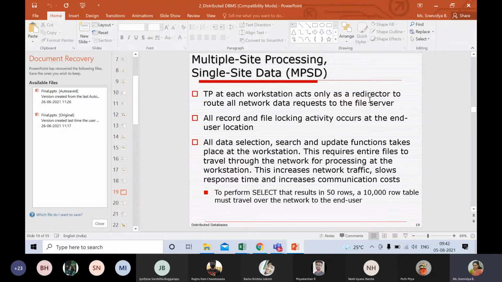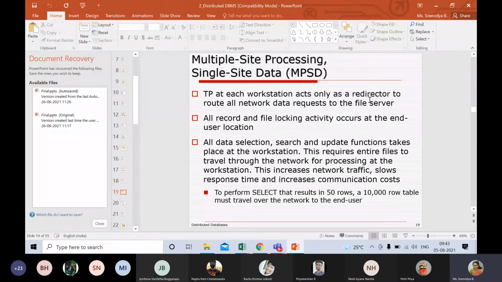Now you can see that whenever you have multiple site processing, single site data, because I told you the very first thing we spoke about distributed databases is that you have multiple workstations, and all these workstations are connected to each other through the network. Whenever you have a network, you cannot rule out the possibility of network traffic. Why are we talking about traffic? Because there is a lot of data getting passed across the network.